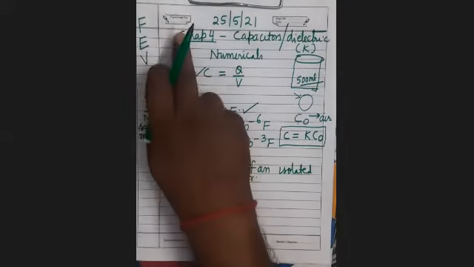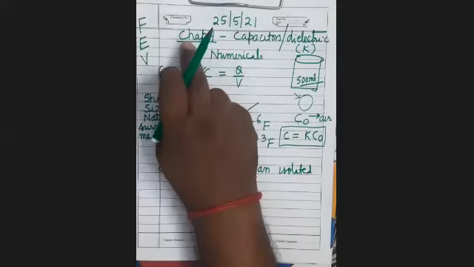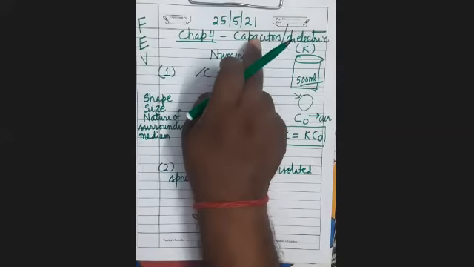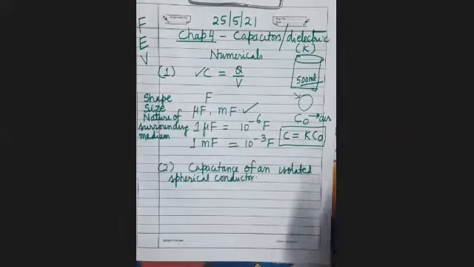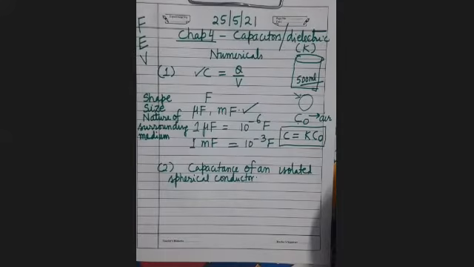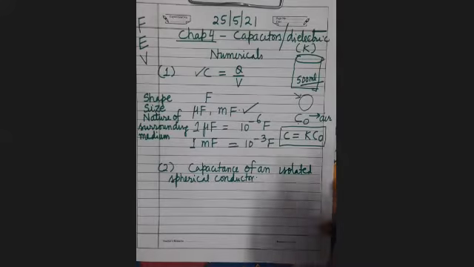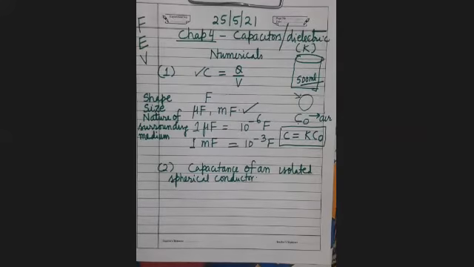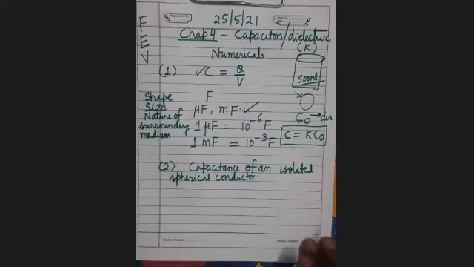If two charges are placed in vacuum and then in some dielectric medium, the force between them will decrease K times. Electric intensity will decrease K times. Electric potential will decrease K times. But capacitance increases K times. Is it clear?